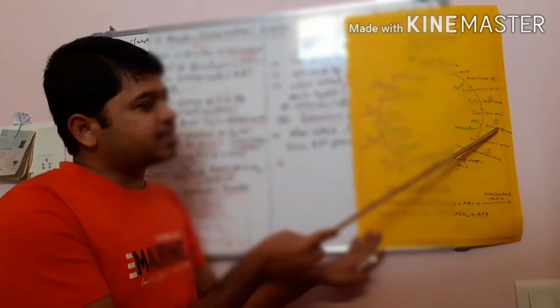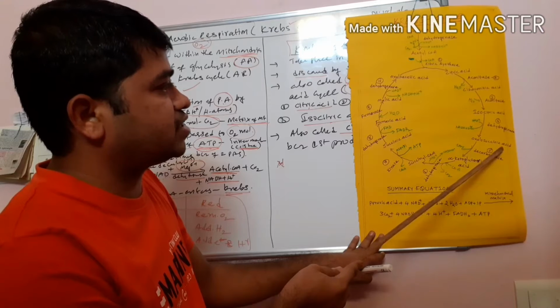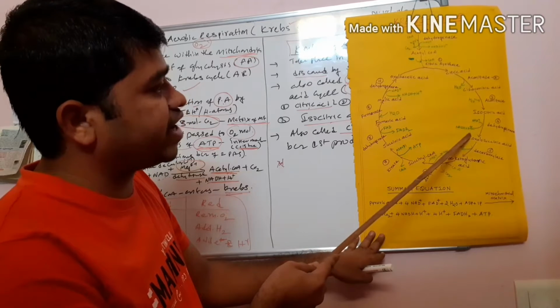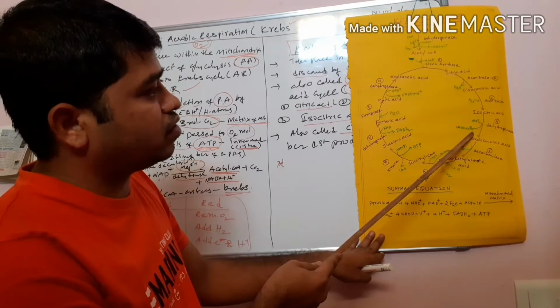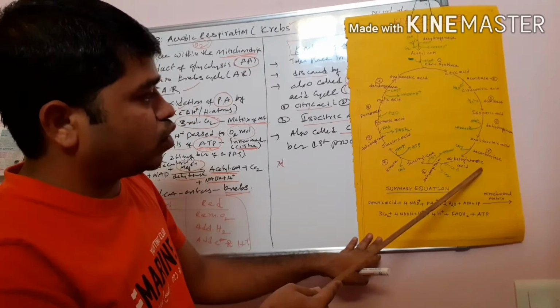Then isocitric acid is converted into oxalosuccinic acid. Here the enzyme is a dehydrogenase. That is why NADH plus H plus is formed. Then oxalosuccinic acid is converted into alpha ketoglutaric acid.